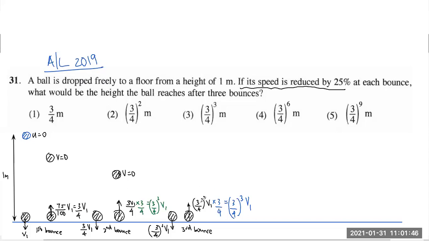So you should do this analogy and figure this out. Each instance, speed is reducing by 25%. So if its initial speed was 100 meters per second, when it reaches the ground and bounces back, it will be 75 meters per second. So if you take this as v, then this is 3v/4, right? That is what we have taken here. Fine. So we know the final answer, that is 3/4 cube v1. But the answer is not that. Okay, wait. What would be the height the ball reaches after 3 bounces? Okay. Then after that, the ball will go up and reach a new height.